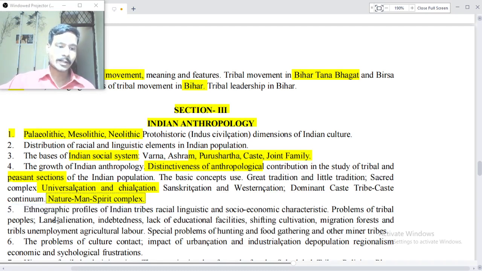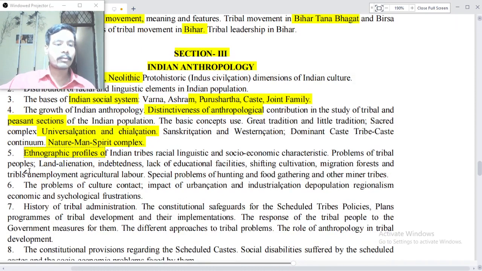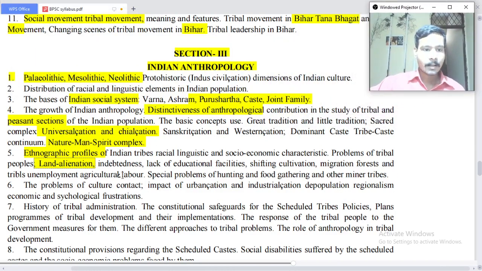Ethnographic profiles of Indian tribes, racial, linguistic, and socio-economic characteristics, problems of the tribal peoples, land alienation, indebtedness, lack of educational facilities, shifting cultivation, migration, forest and tribal unemployment, agricultural labor, special problems of hunting and food gathering and other minor tribes, the problem of culture contact, impact of organization and industrialization, depopulation, regionalism, economic and psychological frustration, history of tribal administration.